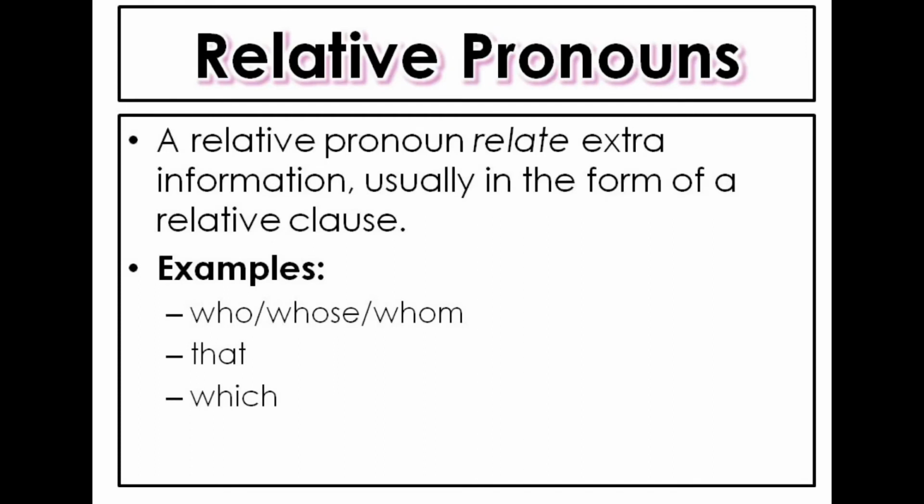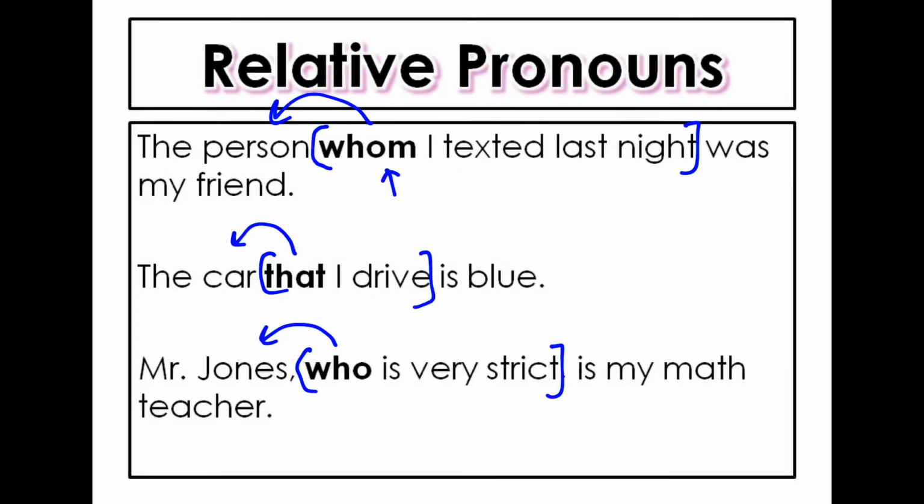Next up, relative pronouns. They relate extra information, usually in the form of a relative clause. Who, whose, whom, that, which, just to name a few. So in these examples of relative pronouns, the word whom refers back to person. The word that refers back to car, and the word who refers back to the noun in front of it, Mr. Jones. And in each one of these cases, we're giving extra information about the person, about the car, or about Mr. Jones.